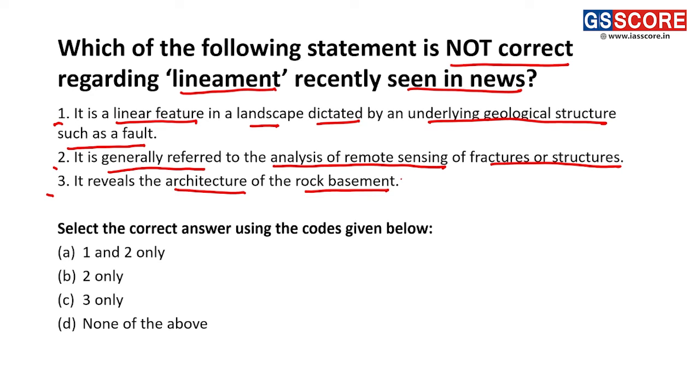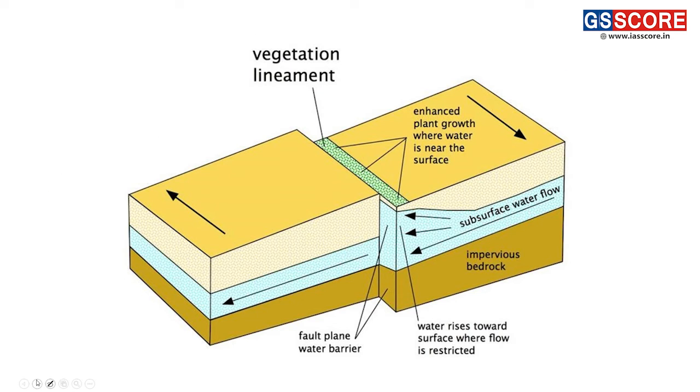Okay, so here we can see this is a lineament. So we can see here there is a faulting that has occurred, which is happening because of the underlying structure here.